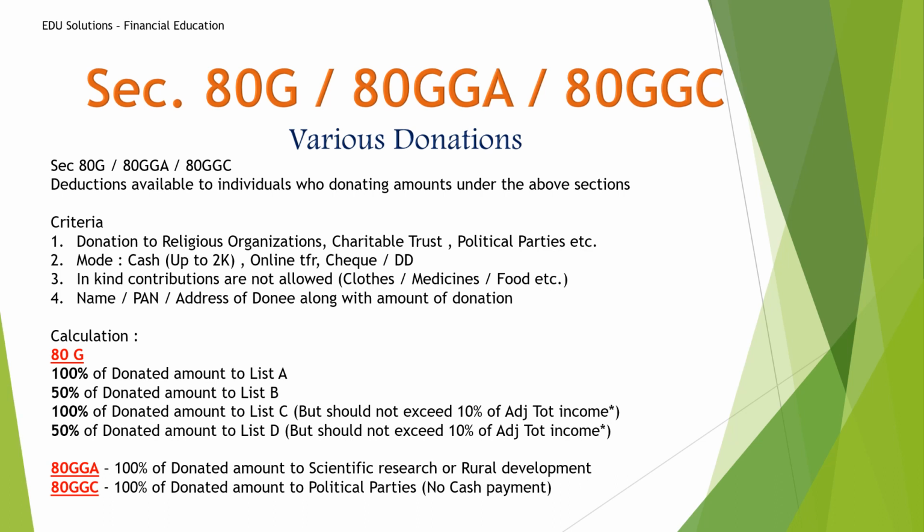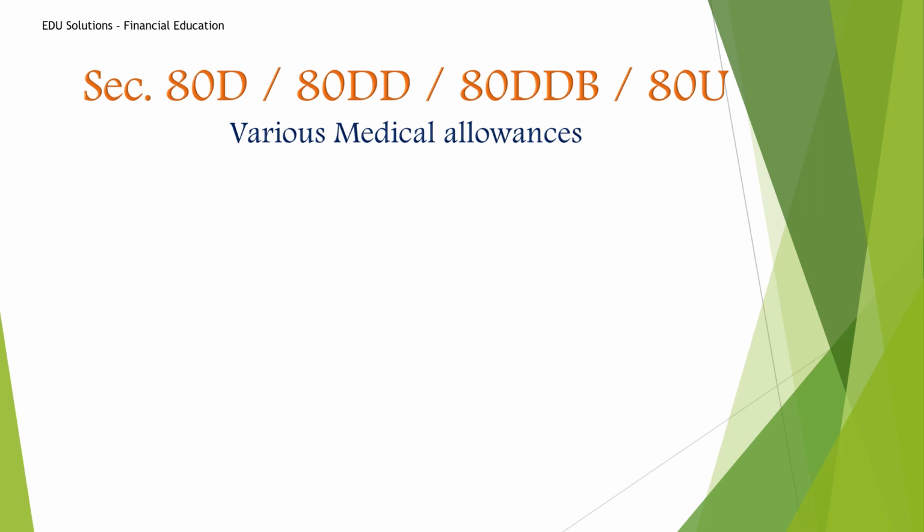As with interest on education, here also there is no limit. So if you are donating 15 lakhs, 20 lakhs, the entire amount will be exempted as per the rules. Now let's see some medical allowances, which are 80D, 80DD, 80DB and 80U. So let's see them one by one.